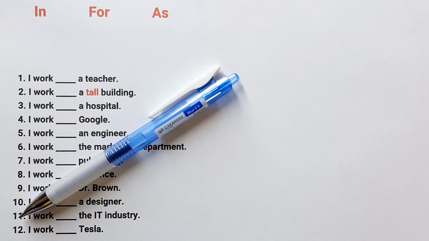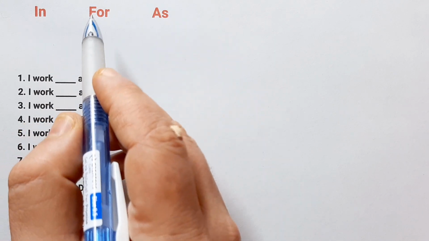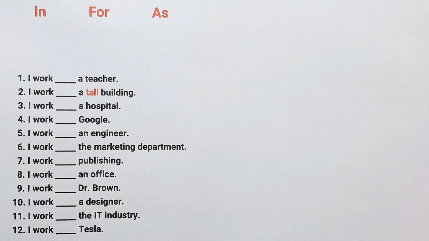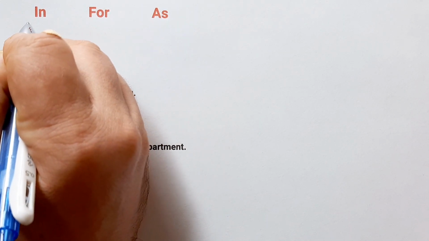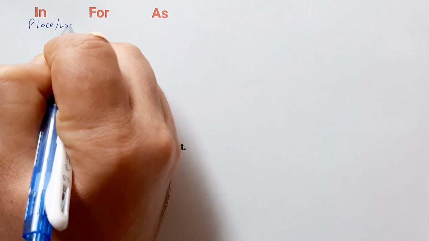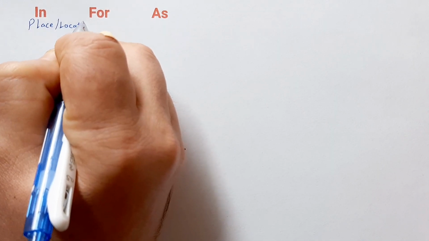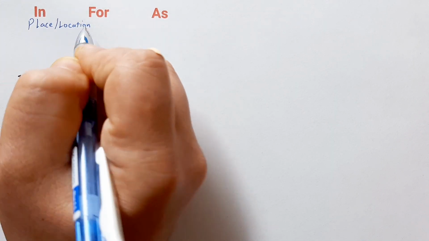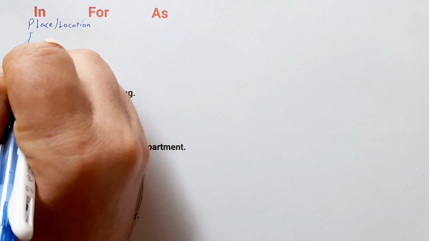One word can change your job title's meaning: in, for, or as. Let's test you. Here we have in, for, and as. In is used for place and location, and for industry.